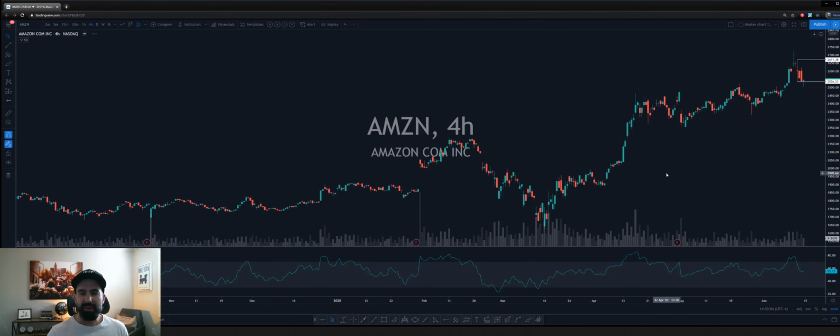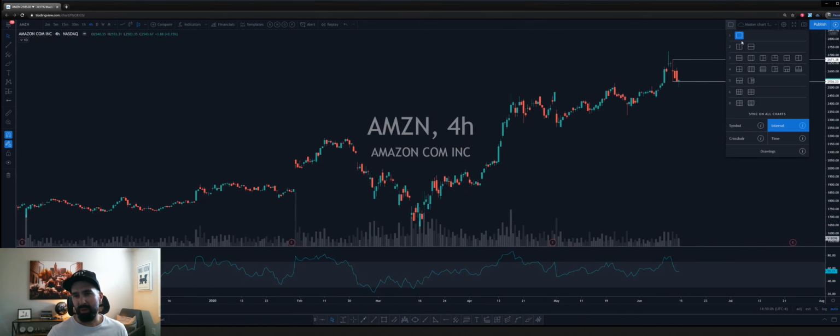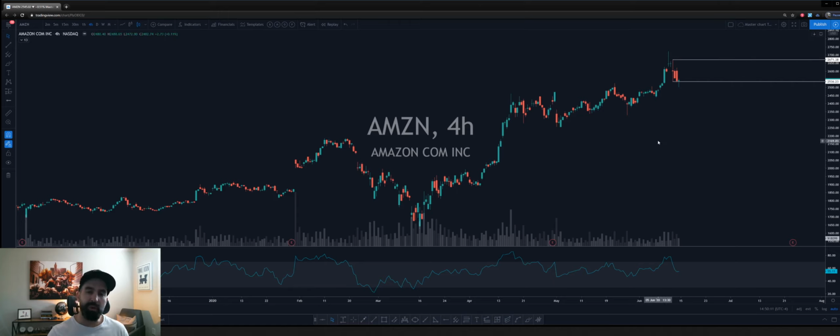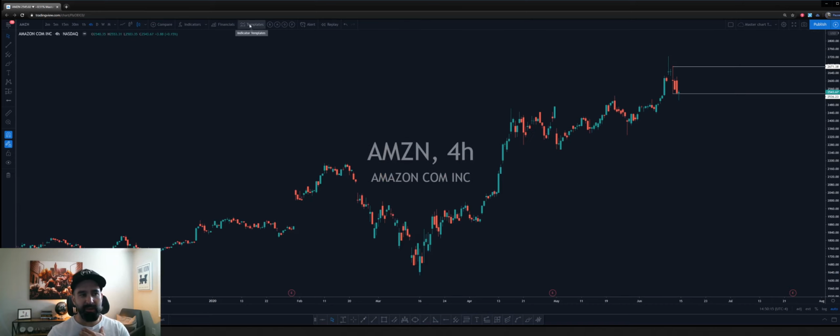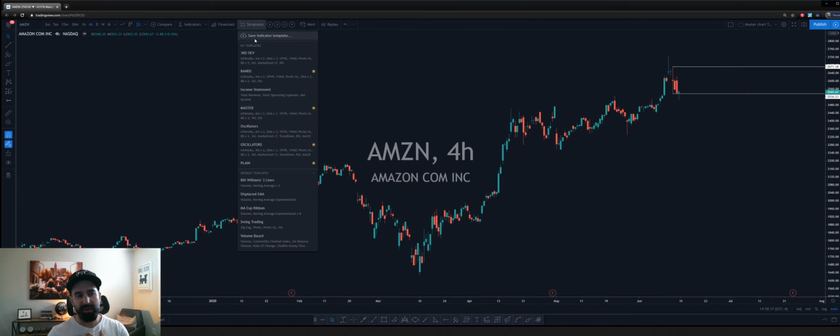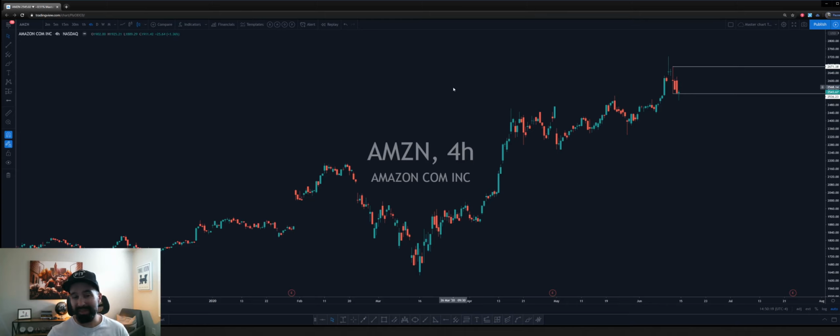When you're looking at your templates in TradingView, you can switch this here. You want 1, you want 2, however you're trading throughout the day, whatever. We're just going to focus on one chart here. I have a plain chart. Up over here is where you can save your templates. You could save an indicator template, or you can use some of the templates that they give you.